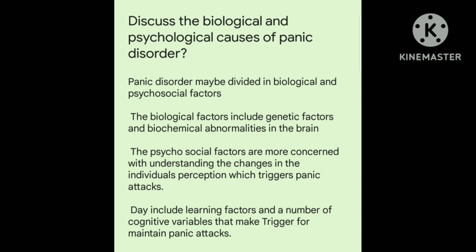Sixth question. Discuss the biological and psychological causes of panic disorder. Panic disorder may be divided into biological and psychological factors. The biological factors include genetic factors and biochemical abnormalities in the brain. The psychosocial factors are more concerned with understanding the change in the individual's perception of the triggers of panic attacks. They include learning factors and a number of cognitive variables that trigger or maintain panic attacks.